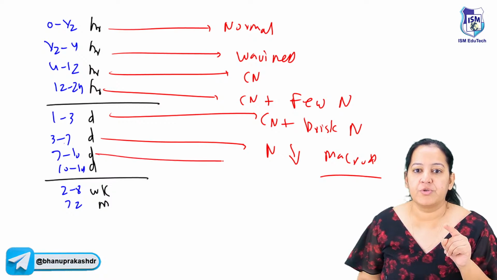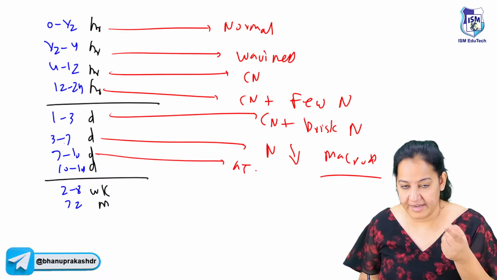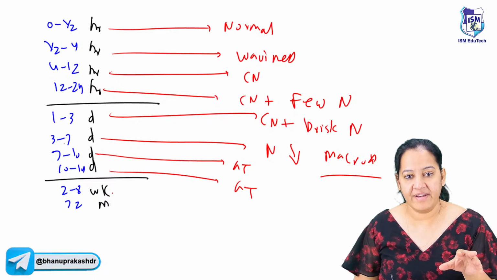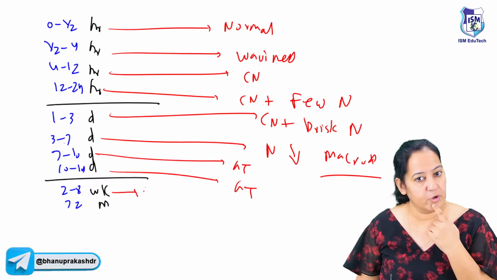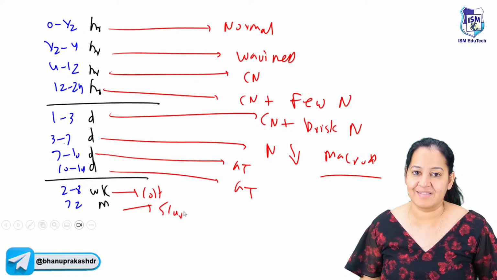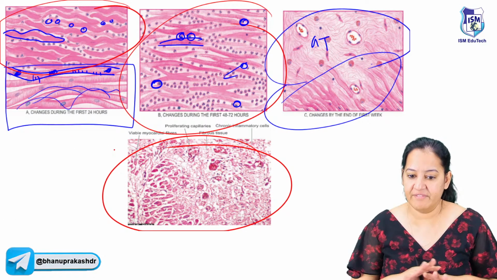So the granulation tissue starts forming. Initially early granulation tissue and later on the complete granulation tissue. And finally, the collagen will be there and finally the scar will be there. Say yes if you got it. Say yes. So this is a diagram of the scar. Everything will disappear in its scar.